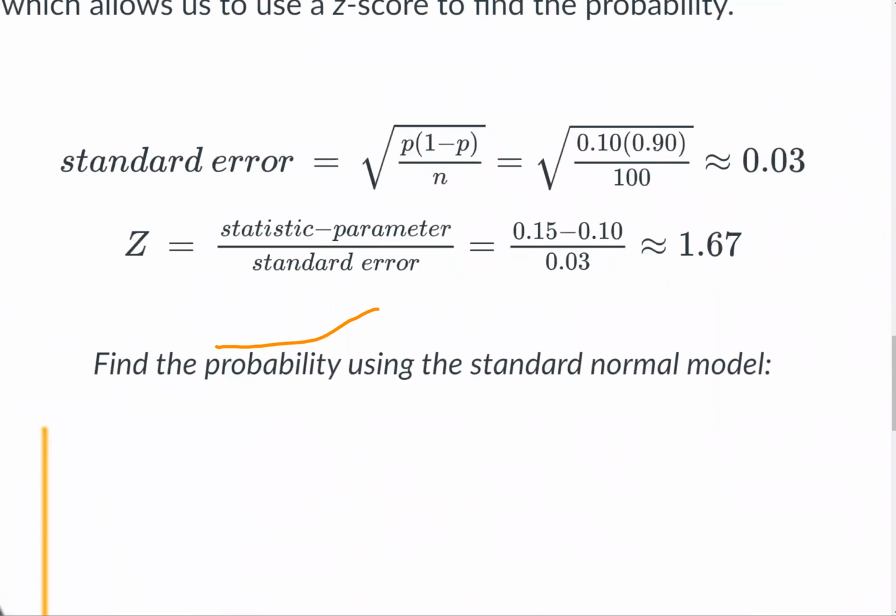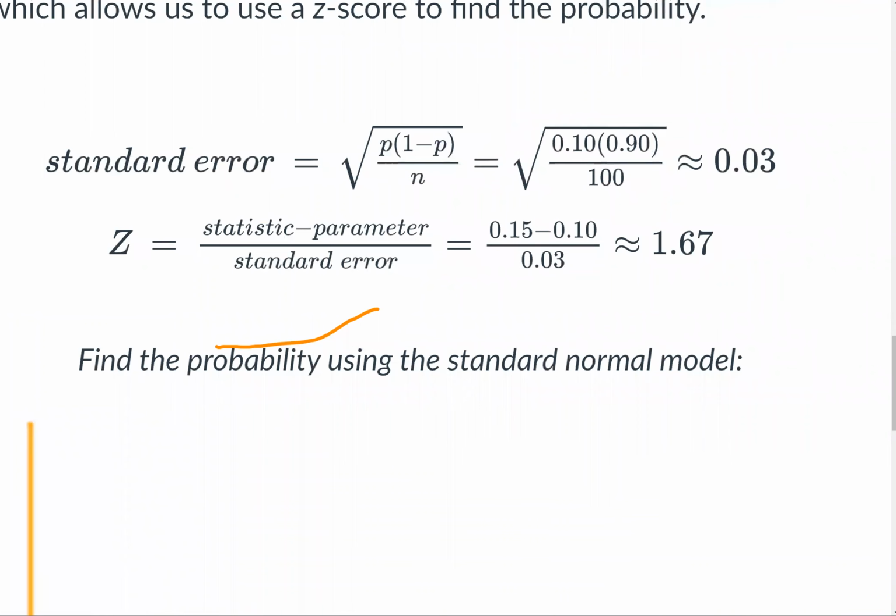Let's calculate that. The square root of p times 1 minus p. Well, p is 0.1. 1 minus p, as we saw above, is 1 minus... sorry, I was getting too excited and put the answer in my problem. P is 0.1. 1 minus 0.1 is 0.9. That's where they got this number.